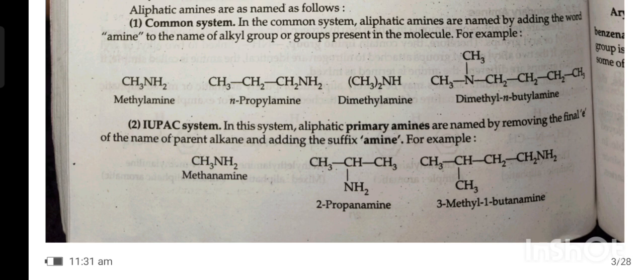IUPAC system. In this system, aliphatic primary amines are named by removing the final e of the name of the parent alkane and adding the suffix amine. For example, methanamine and propanamine, 3-methyl-1-butanamine. The secondary and tertiary amines are named as N-substituted primary amines. For example, N-methylmethanamine and N,N-dimethylmethanamine.